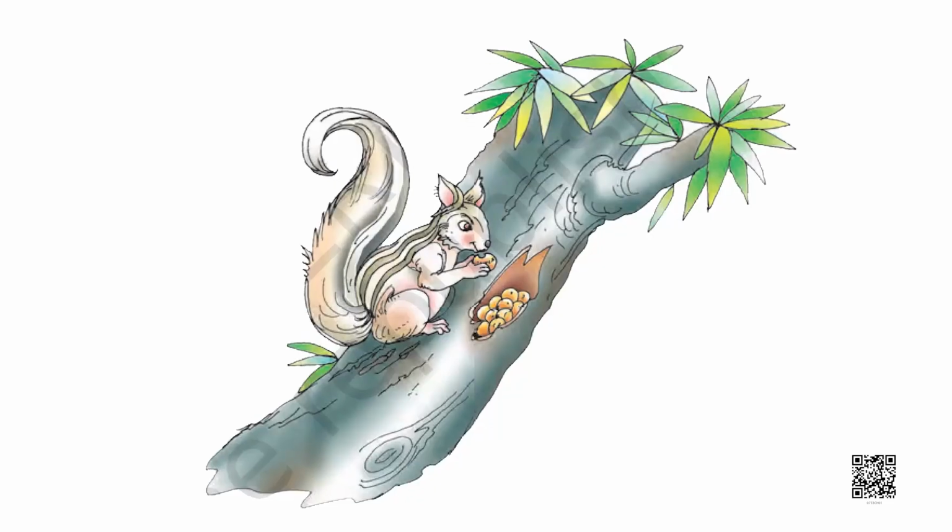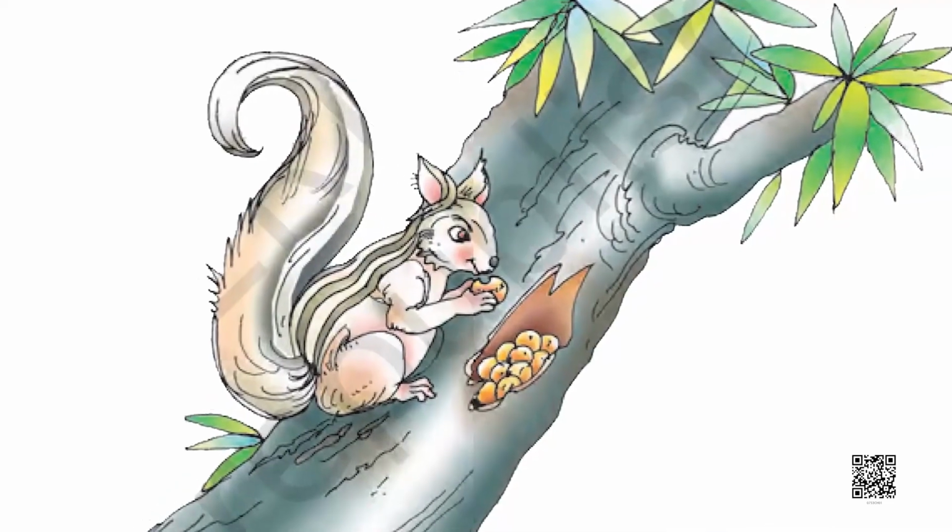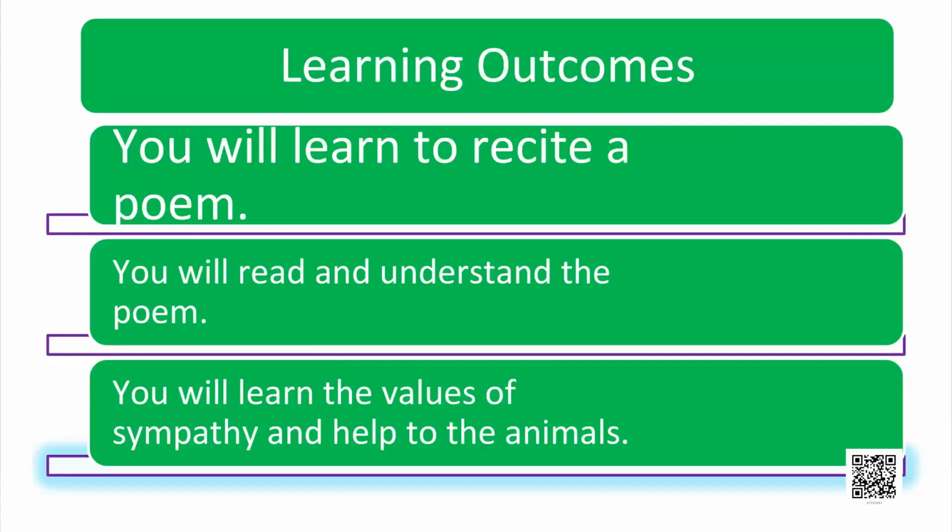So students, when you go to a park with your parents or friends, you might have noticed some very different animals. You might have seen a dog or maybe a cat. But have you ever noticed the cute animal, the squirrel? This squirrel, students, is found in various places. I'm sure you might have seen him and observed him as well. But let us go further in this poem to learn more about him.